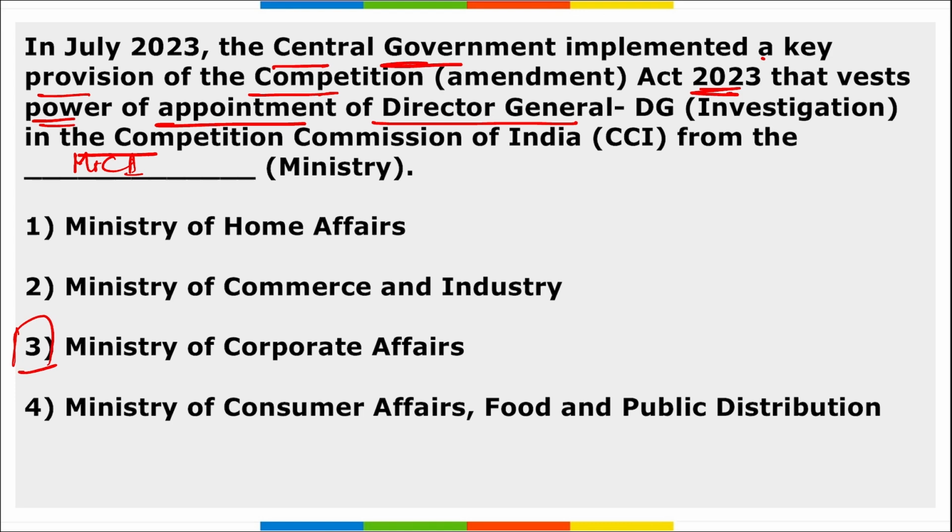Concurrently, it also modified existing recruitment rules of 2009 to change the composition of the search-cum-selection committee for appointment of DG. Correct. So coming back, the central government implemented key provisions of the Competition Act that vests the power of appointment of the Director General in the Competition Commission of India, that was earlier with the Ministry of Corporate Affairs.